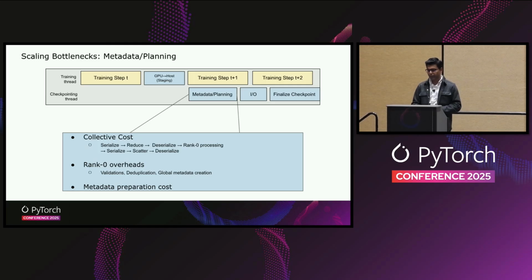The next step is the planning step, where we figure out how different data types need to be serialized and saved in storage. And we also prepare the metadata. So there is metadata preparation cost here. But the main bottleneck here is the collective. Rank 0 coordinates across all these different ranks in the job, and it gets their local metadata. Then it does validations, deduplications, and creates the global metadata, which describes the entire checkpoint. And this collective, what we have observed is it becomes quadratically more expensive with respect to the job size.